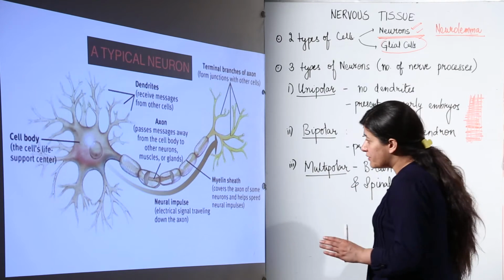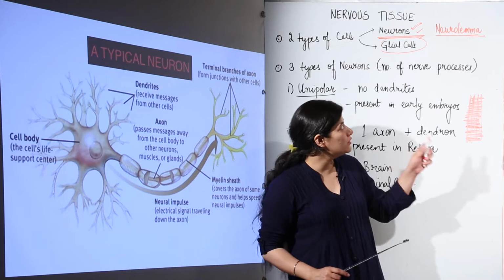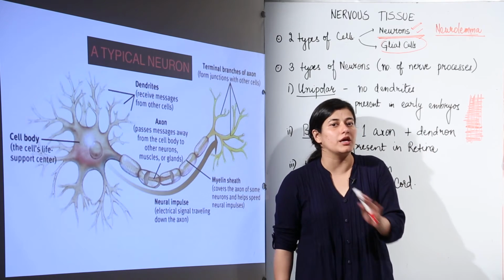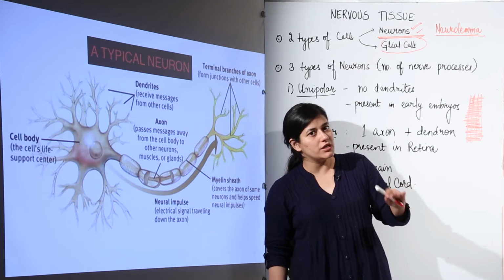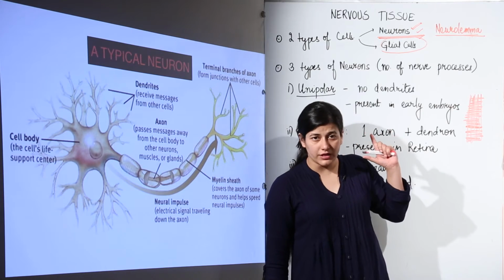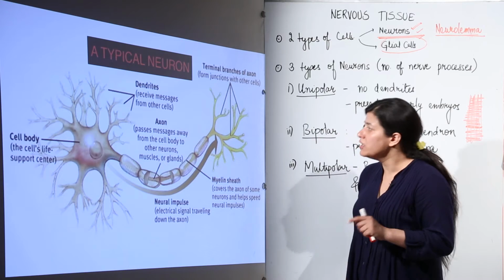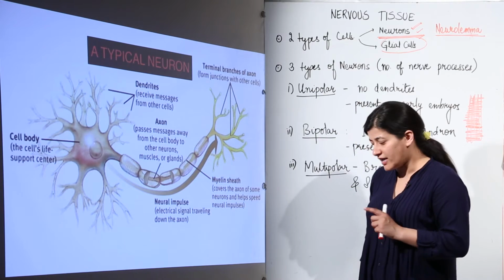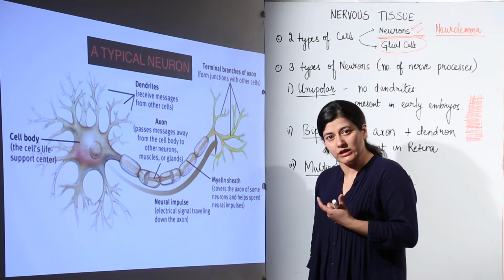Another thing to be remembered and learned by heart is that this neurolemma is not found in the brain and spinal cord. It would be found in nerves, but not in ganglionic cells, nor in the brain and spinal cord. The rest of the aspects of the neurons can be studied well when we study the nervous system.